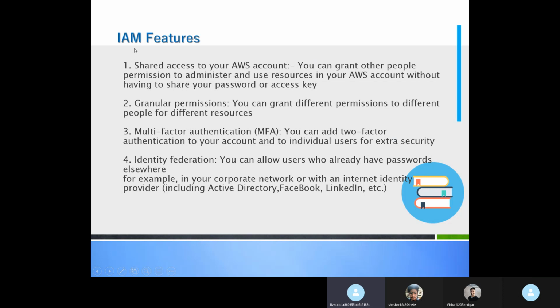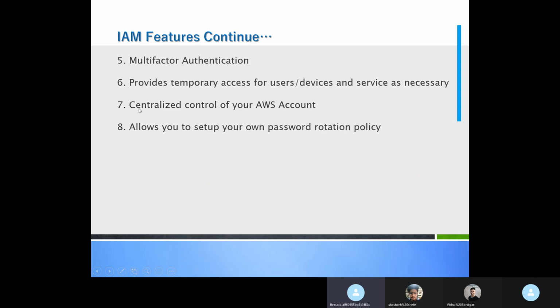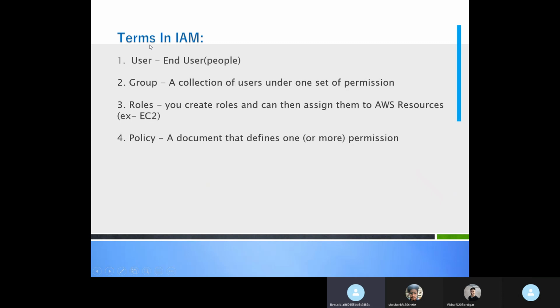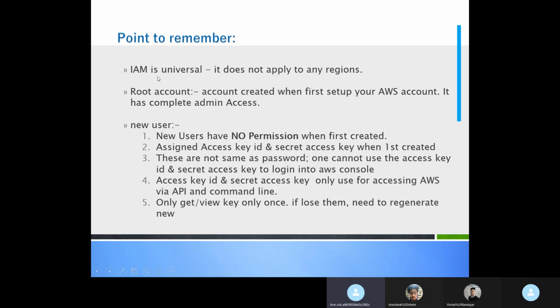We talk about the features: shared access to your AWS account, granular permissions, multi-factor authentication, identity federation are provided. Temporary access is provided, centralized control for your AWS account, and it allows you to set up your own password and rotation policies. Terms used in IAM: user, group, role, policies, we talk about them. IAM is a universal thing.